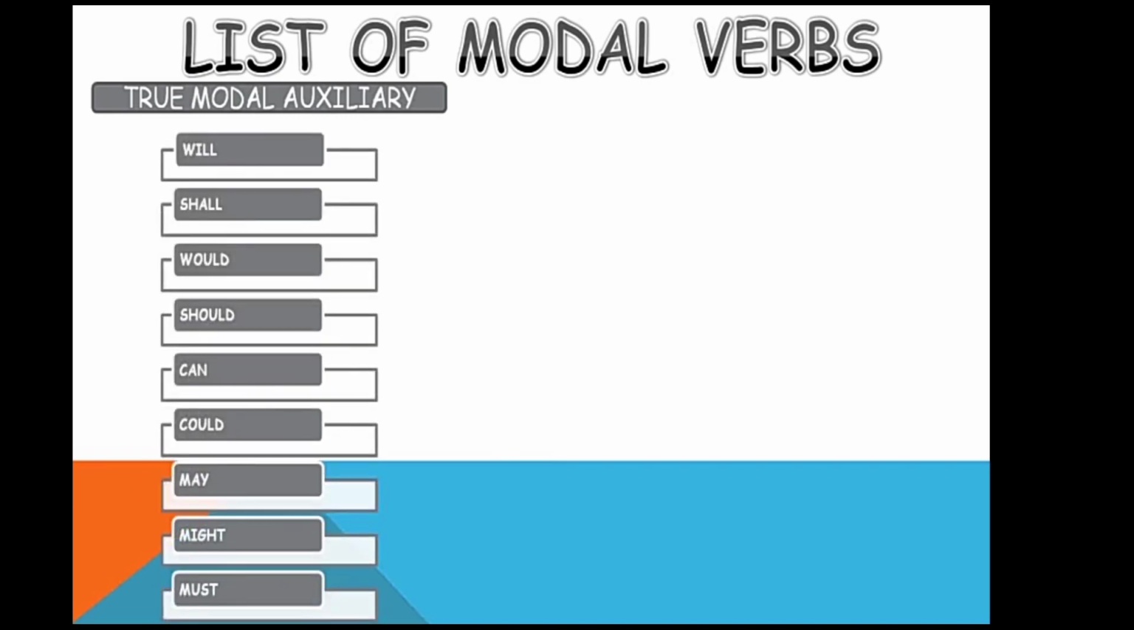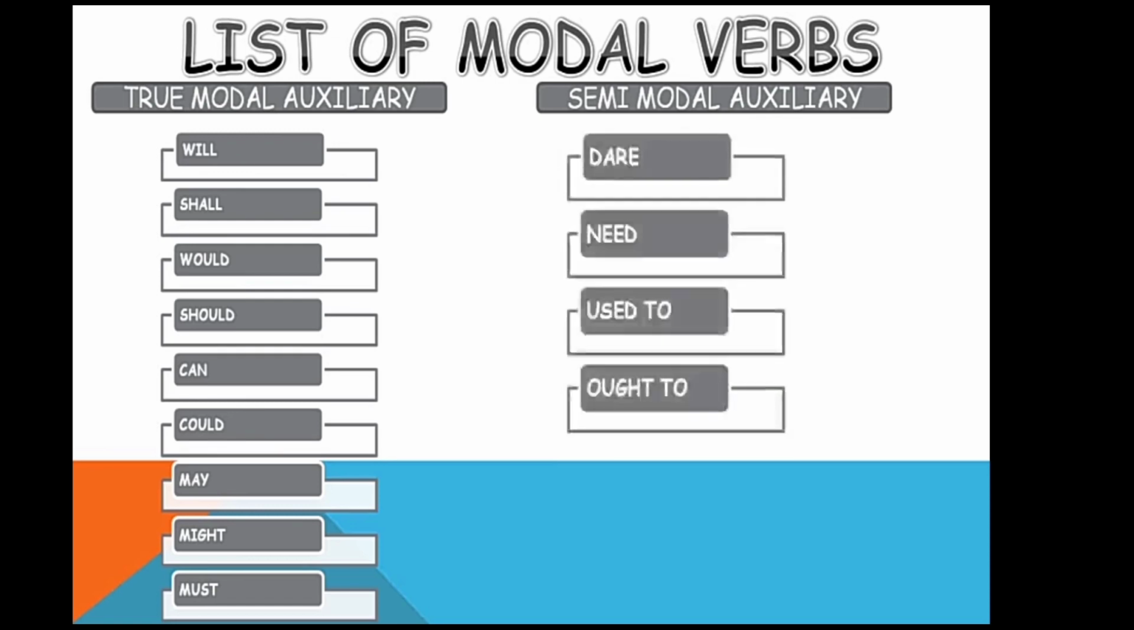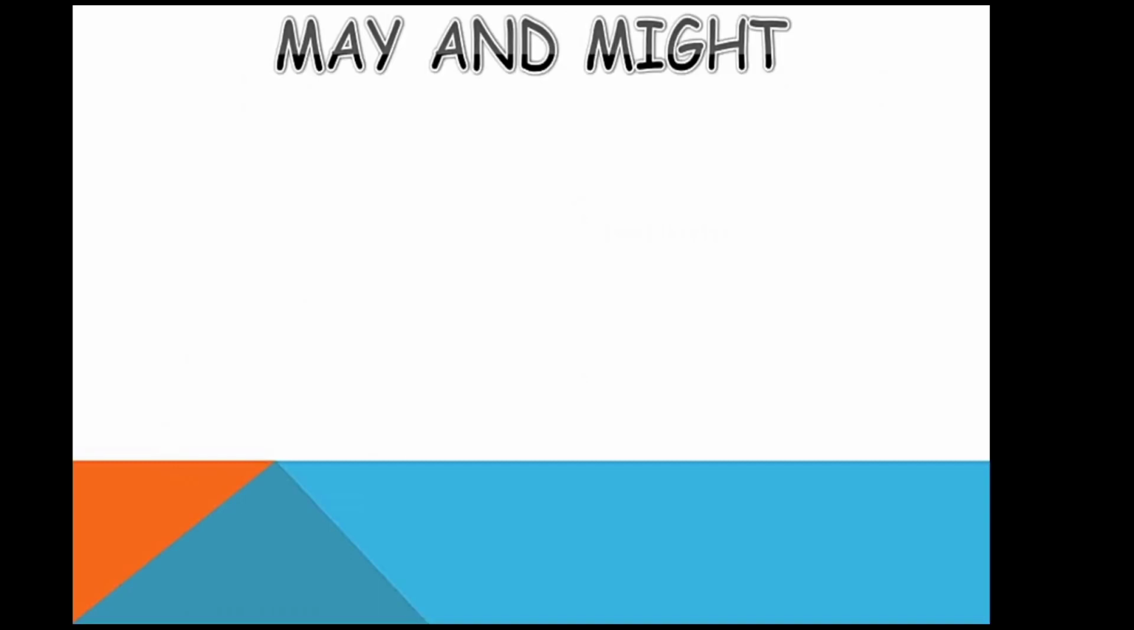True modal auxiliaries, which are will, shall, would, should, can, could, may, might, and must, and semi-modal auxiliary verbs, which are dare, need, used to, and ought to. Okay, let's start with may and might.